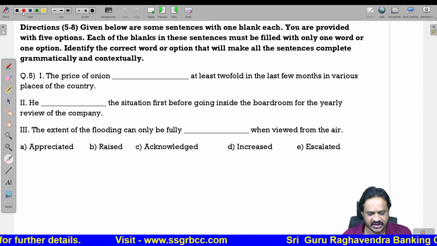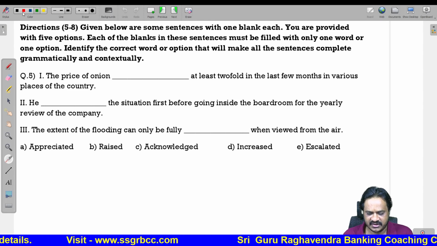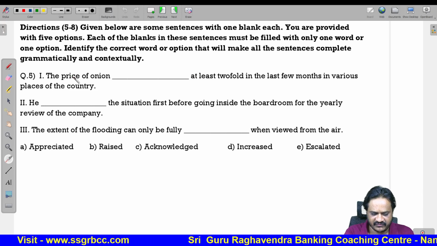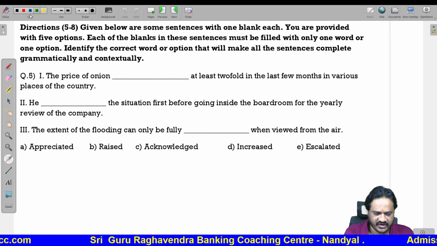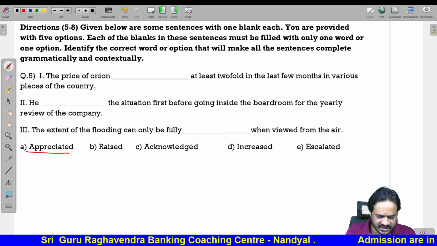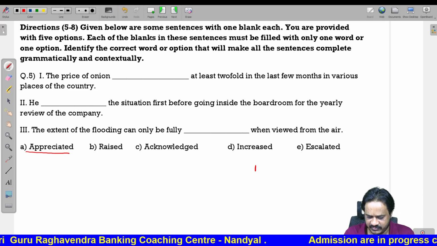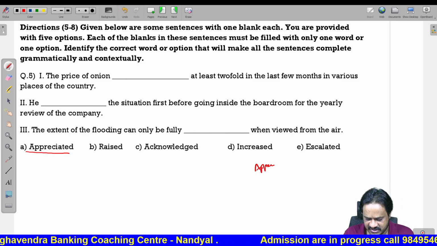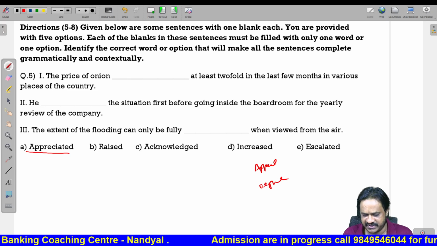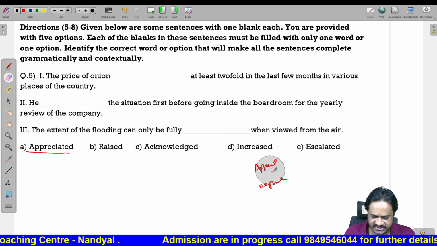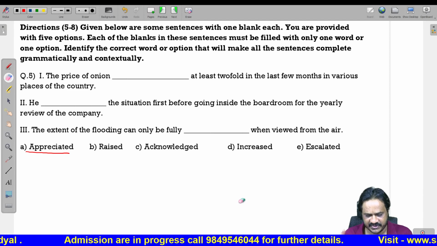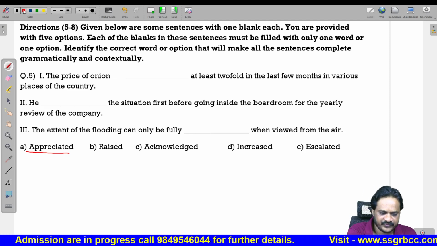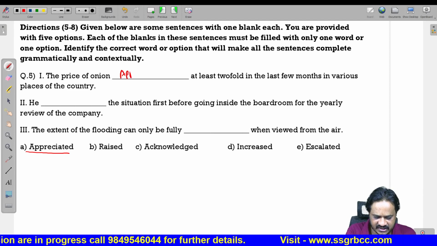Here the price of the onion means we are talking about the value. Price means value. So, whenever you are talking about increase of value, you can use appreciated. So, we will be coming across 2 terms, appreciation, depreciation. Depreciation means decrease of value, appreciation means increase of value. So, here we can take appreciated.